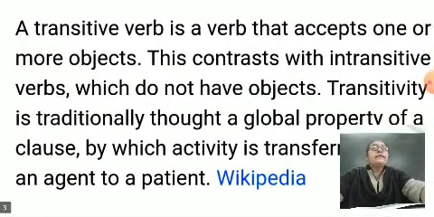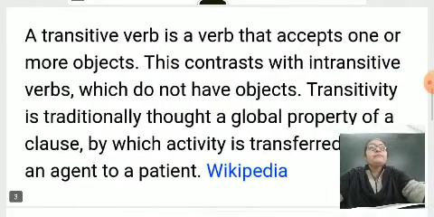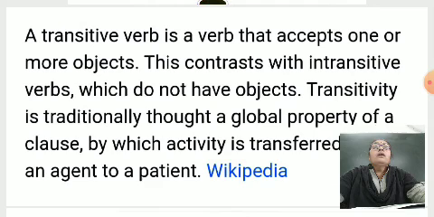Another way I give that analysis, explanation. A transitive verb is a verb that accepts one or more objects. This contrasts with intransitive verbs, which do not have an object. Keep in mind, a transitive verb has an object, an intransitive verb does not have objects.